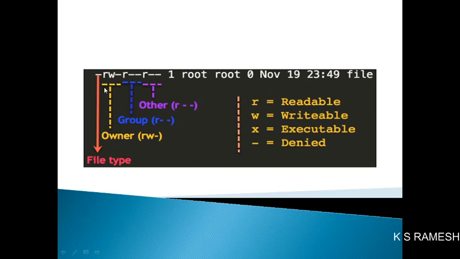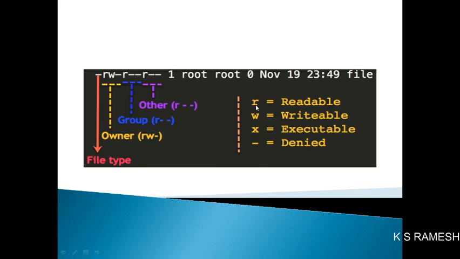These next three are the read, write, and execute permissions. Here the place of this is execute. The first three permissions represent the owner. The next three permissions represent the group. The next three represent other.